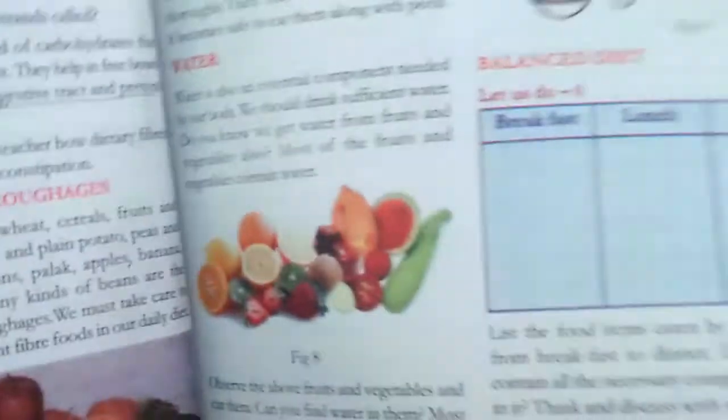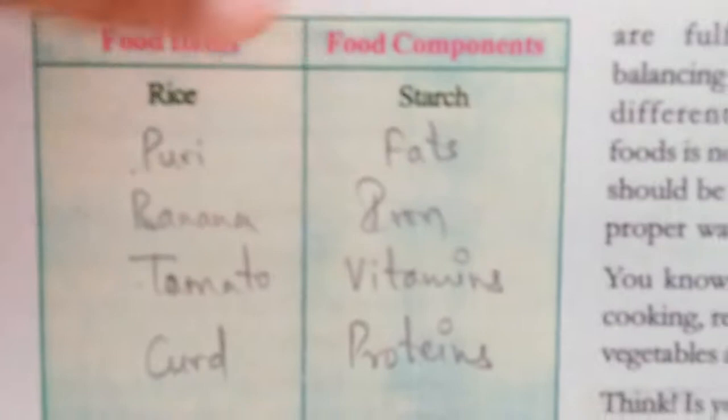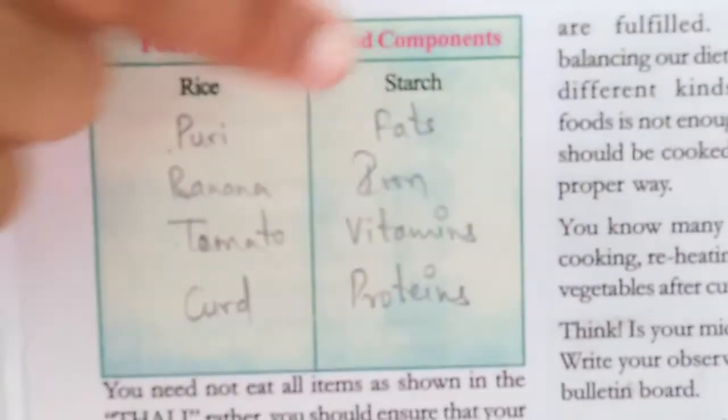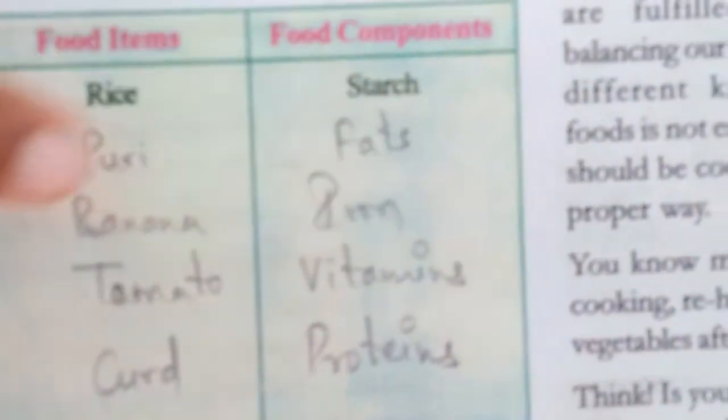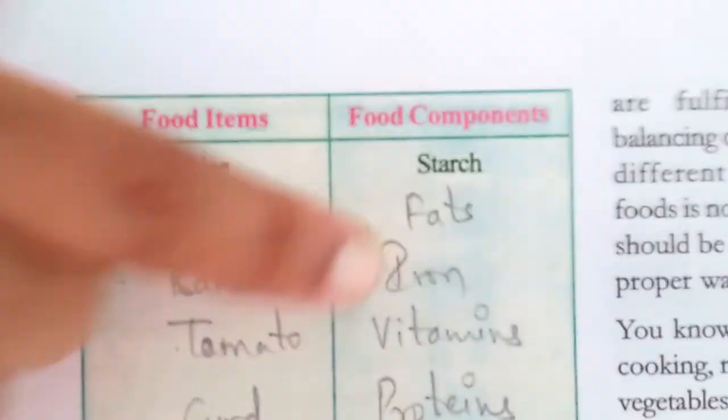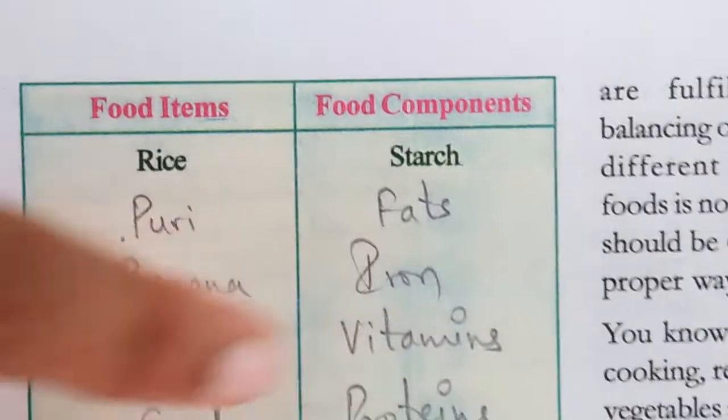What is this table? Here we are having some food items I said, no beta? Here you should write food item, rice. It is containing starch. Food item, puri, fats, because it is having oil. Banana, iron. Tomato, vitamins. Curd, proteins. Okay? Next.